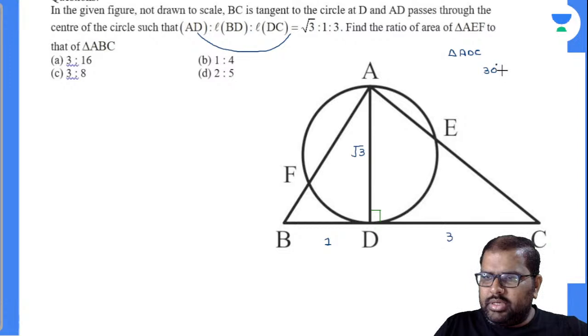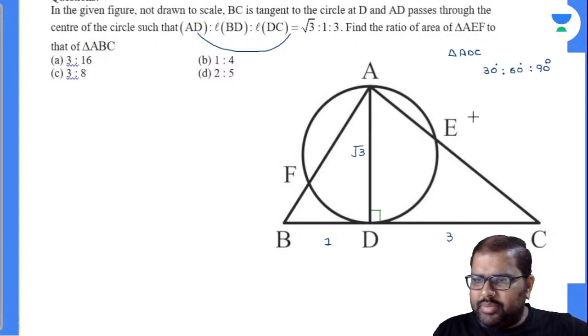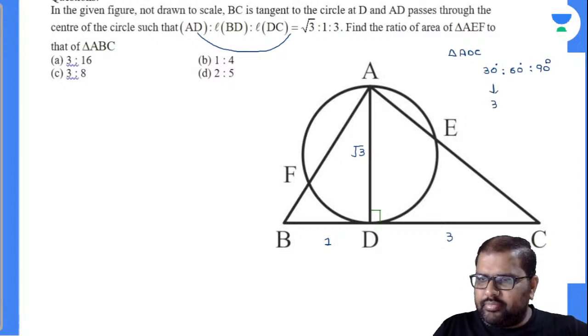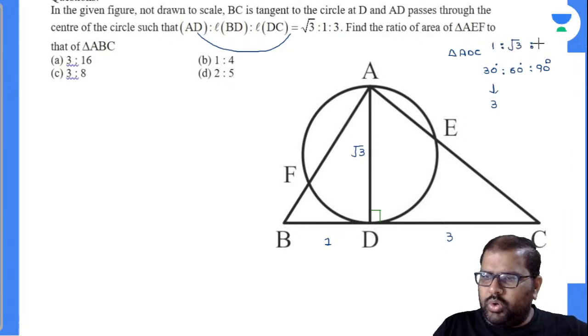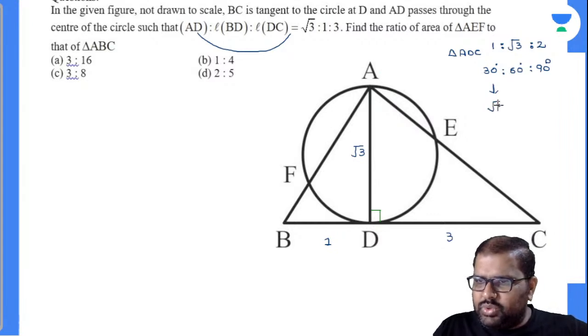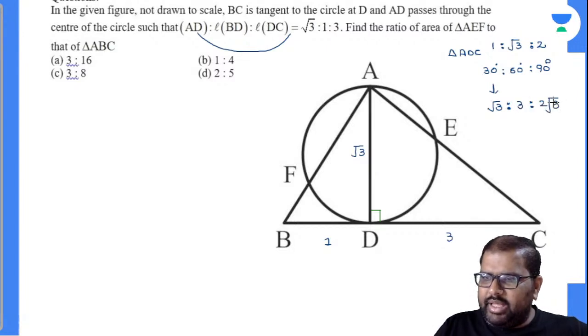30, 60, 90 degrees triangle. So see here, you closely observe there, this point 30 degrees is 3. Now 60 degrees, so this will be in the format of 1 is to root 3 is to 2. No, better, right? 30 degrees is not 3. This is root 3. 30 degrees is root 3. If 30 degrees is root 3, now your 60 degrees will be 3. Now 90 degrees will be 2 root 3. You accept with me? Yes, perfectly.